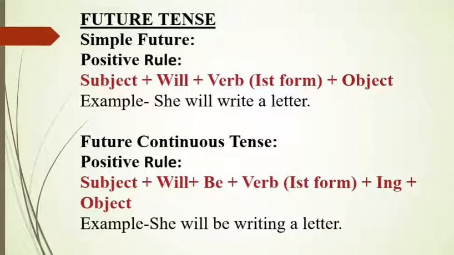Next, future continuous tense. It is a tense expressing an ongoing action that will be happening in the future. The positive rule is subject plus will plus be plus first form of verb plus ing plus object. So example: she will be writing a letter. Okay. So we use ing to show continuous process. So write plus ing, that makes writing. Okay.